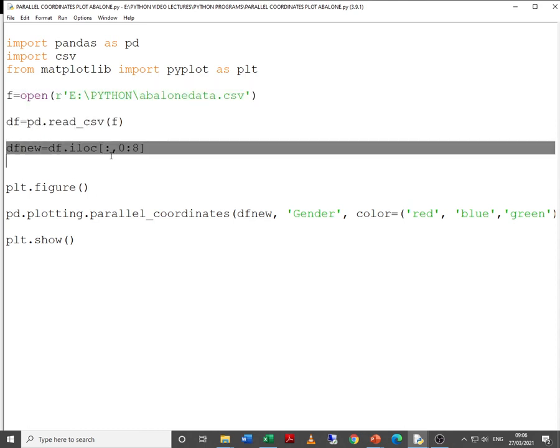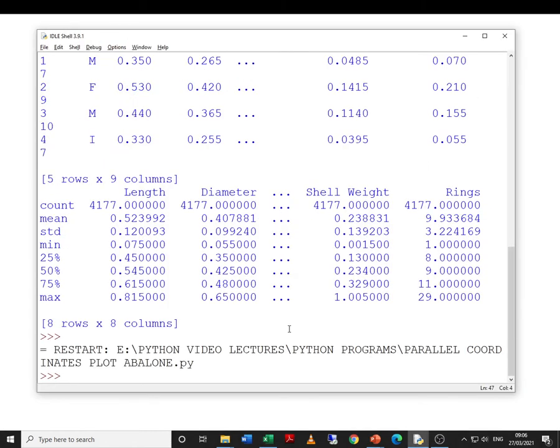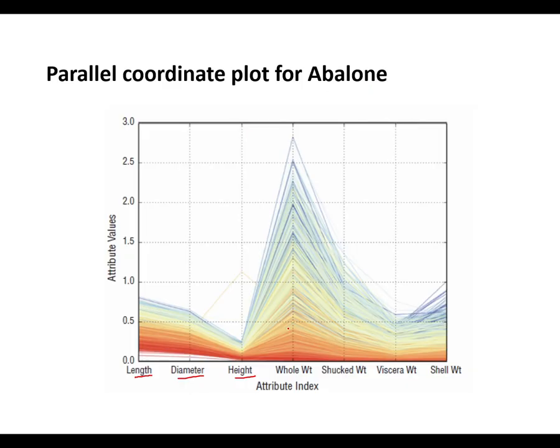Select the part of the data frame on which you want to draw the graph, and then plot the graph finally. So these are the common steps. Once you draw the graphs for any one data set, you should be able to draw the graphs for all of the data sets. So fine. Now going ahead,